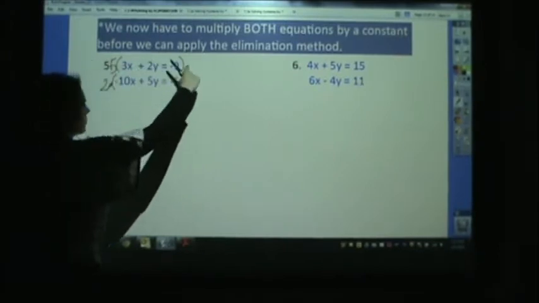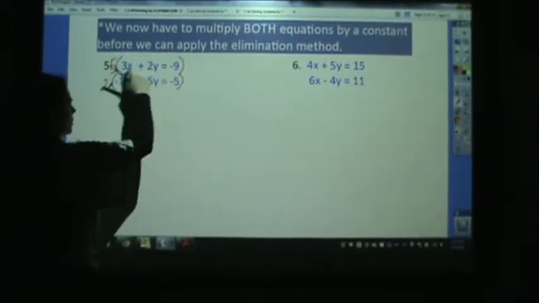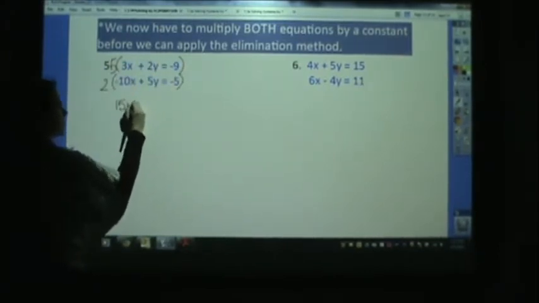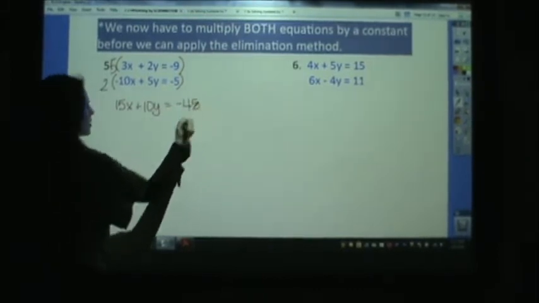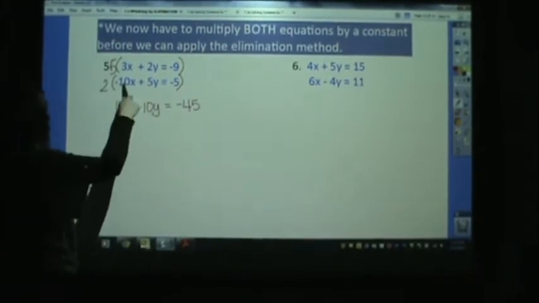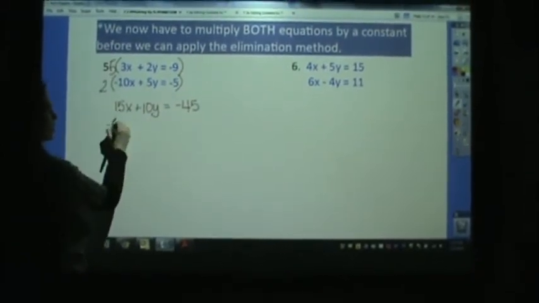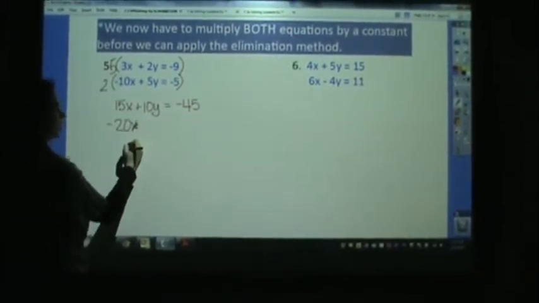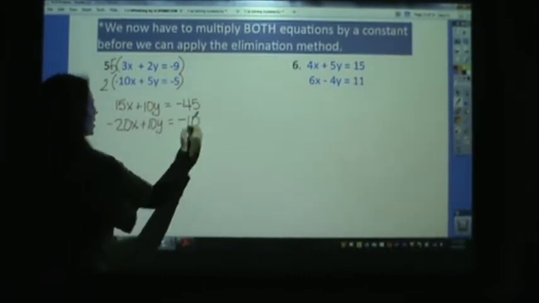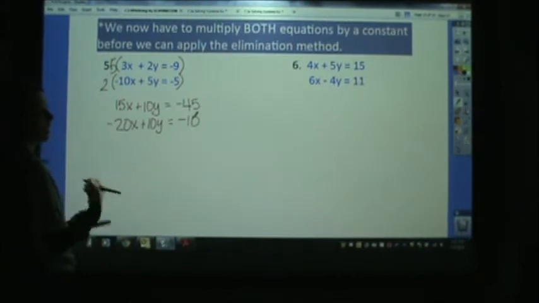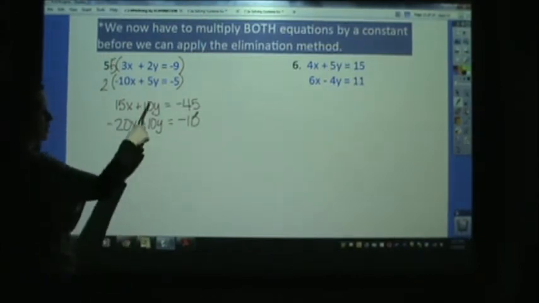Okay, I'm going to do this one first. I'm going to write it right here. So I'm going to distribute this 5. 15x plus 10y equals negative 45. We're going to multiply by 2 this entire equation. Negative 20x plus 10y equals negative 10. Now it's simple, okay? 10 and 10.